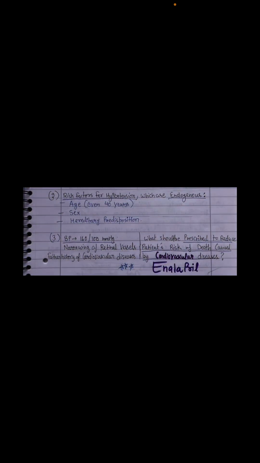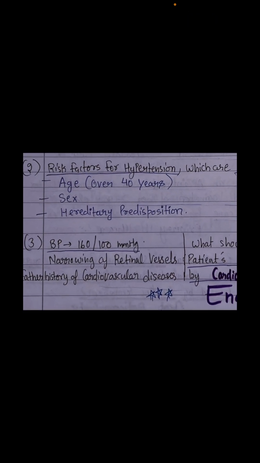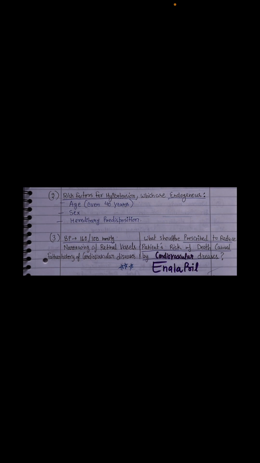Next question, they ask about risk factors for hypertension which are endogenous. It means the internal factors which you cannot change. So these are: age over 40 is a risk factor for hypertension. Sex of the patient is also a factor; in a male it is explained differently, in a female it is explained differently. Then the hereditary predisposition, that is, if we got something from our genes itself, like the previous history. The other factors you know about already.